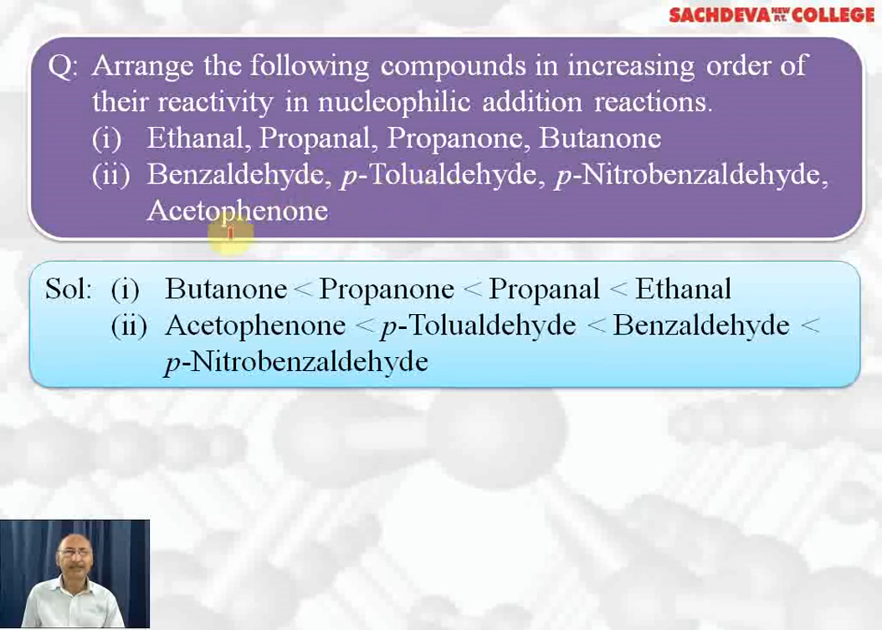Then is benzaldehyde, because benzaldehyde does not have steric hindrance, and there is no electron releasing group or electron withdrawing group, so this is the second most reactive. Most reactive is para-nitrobenzaldehyde because the nitro group is electron withdrawing. It will increase positive charge on the carbonyl carbon. That's why it will undergo nucleophilic addition reaction to maximum extent.